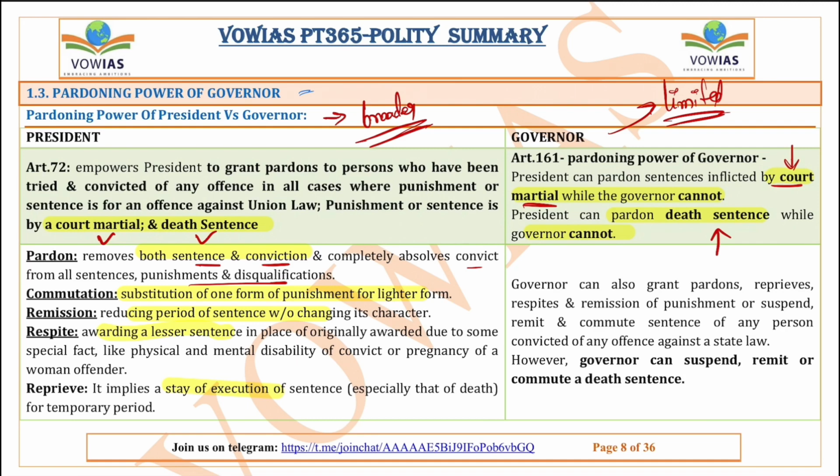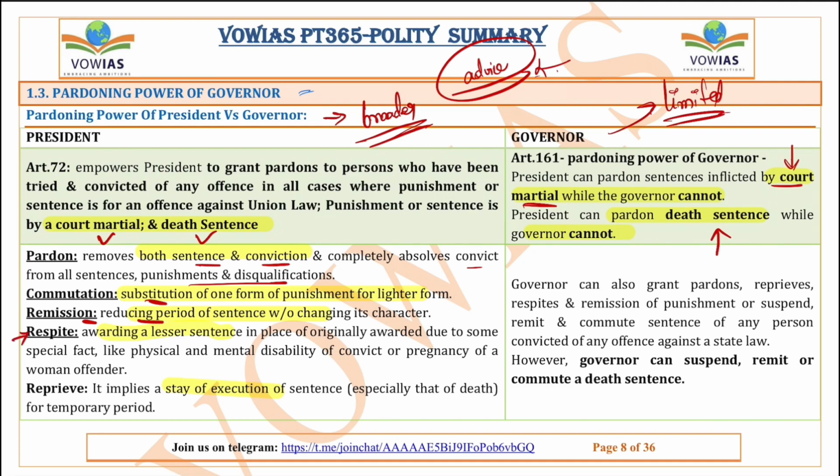But remember one thing: the president acts on the advice of the prime minister. This is the major thing. He does not act independently. Next is commutation. Commutation means substitution of one form of sentence with a lighter form. Commute means changing. Next is remission. Remission simply means reducing the period of sentence. The type of punishment will not be changed, but the period of punishment will be changed. Remission means reduction.